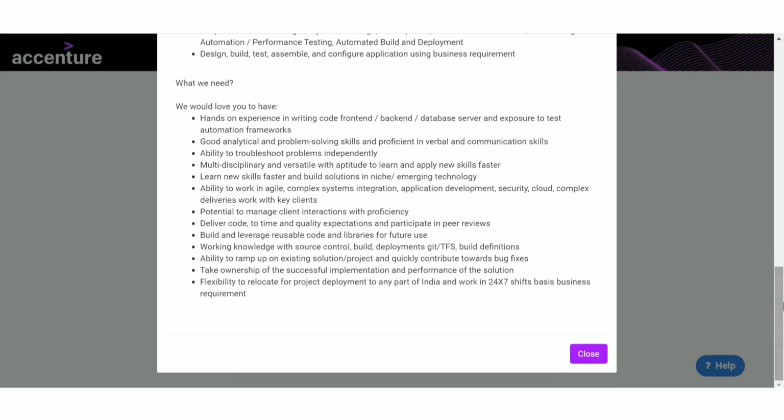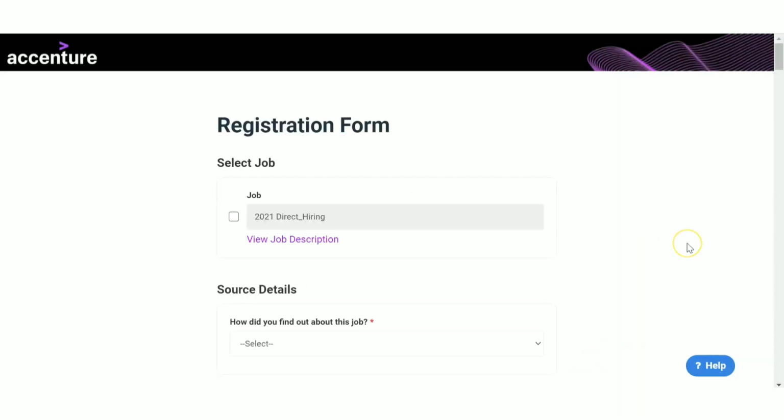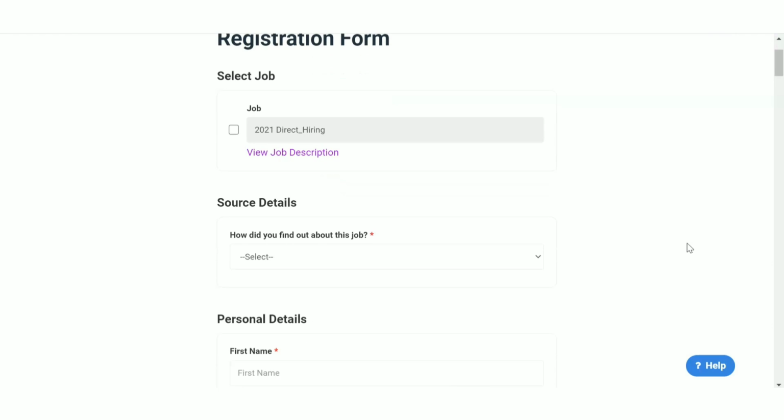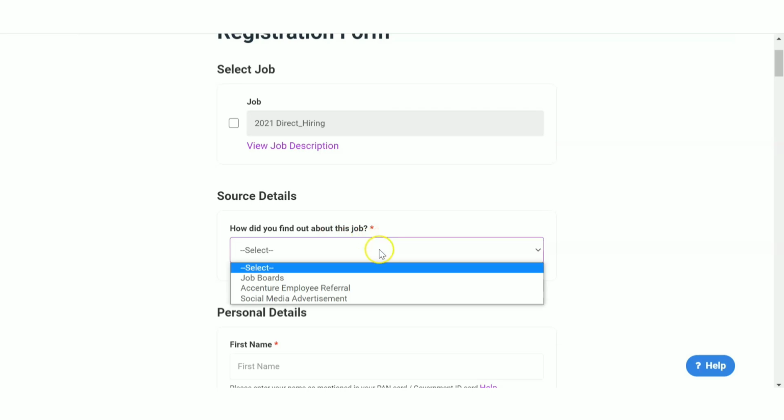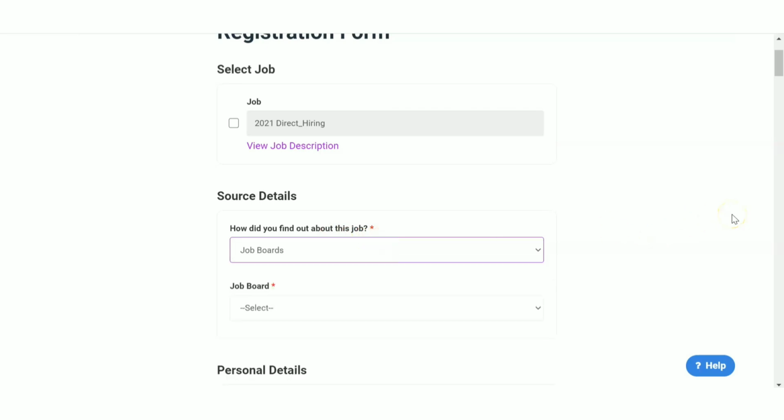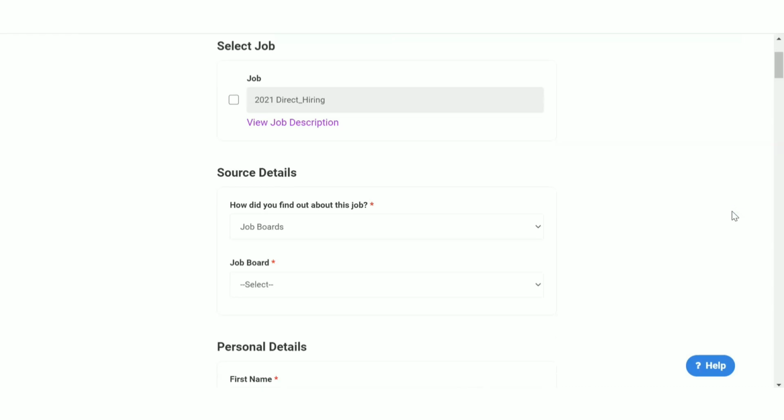They have not mentioned which branch or which category you should be in this notification. Now let us move on to the application form. This is the application form. The first thing you have to put is the source detail, that is, how did you find out about this job? Next, the second one is the personal details.